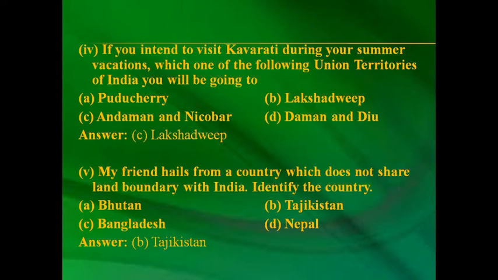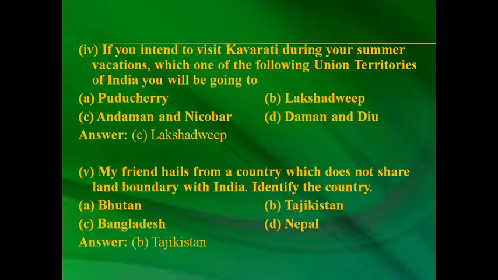Fourth, if you intend to visit Kavaratti during your summer vacations, which one of the following union territories of India will you be going to? Options are Pondicherry, Lakshadweep, Andaman and Nicobar, Daman and Diu.